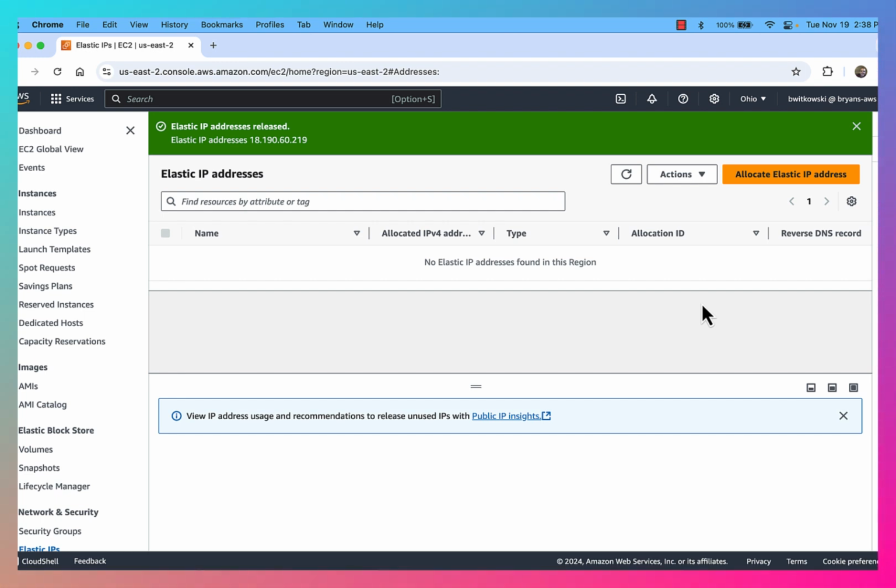And by releasing it, I'm basically telling Amazon that I no longer want to be billed for that elastic IP address. Okay, so that's how I can get a static IP address for an EC2 instance, even though my EC2 instance is an on-demand instance and it's not running 24/7, and I'm changing the instance state from stopped to started, and I'm pausing billing essentially, but I still am able to maintain a static IP address.